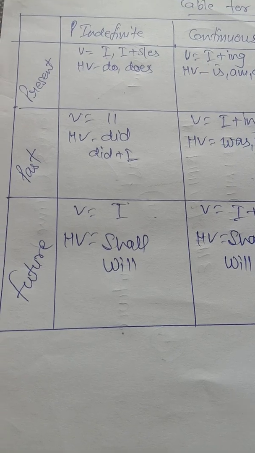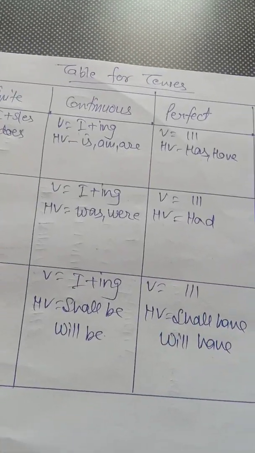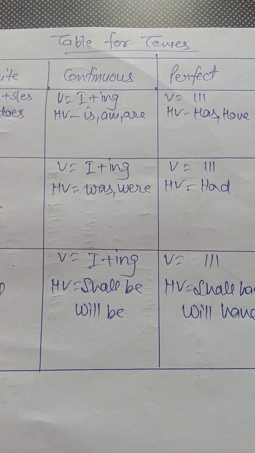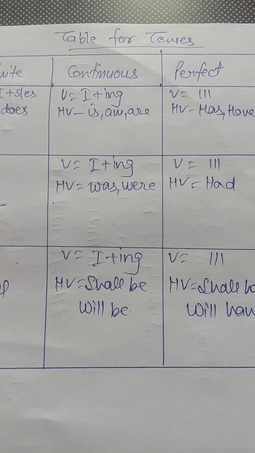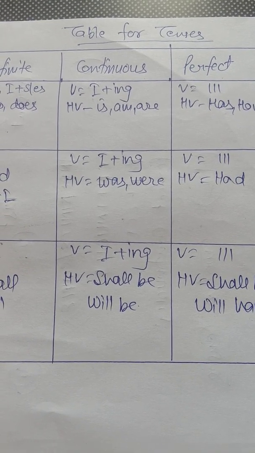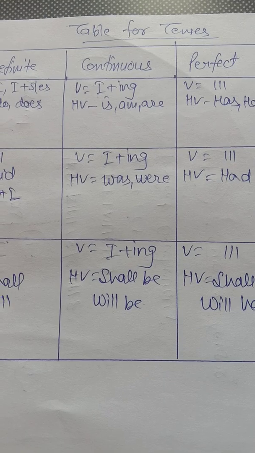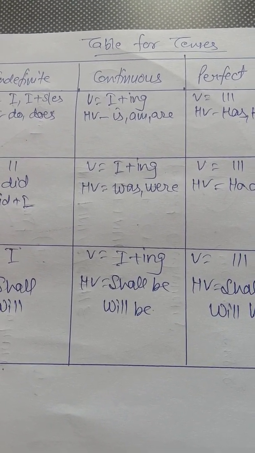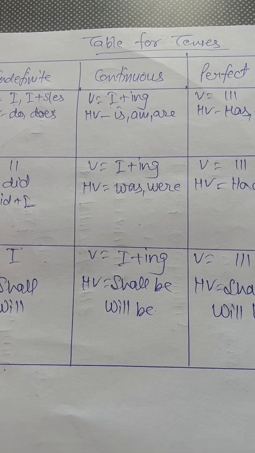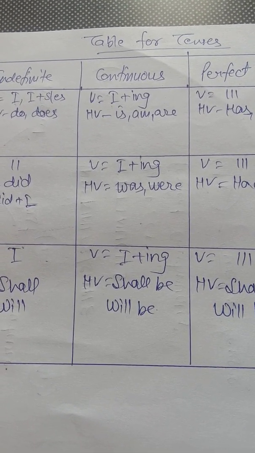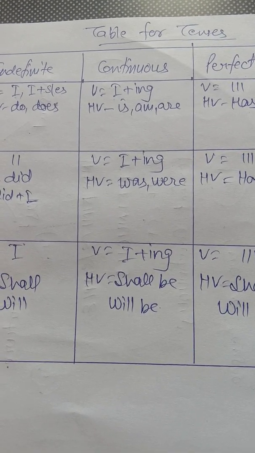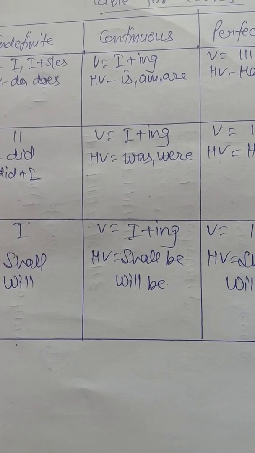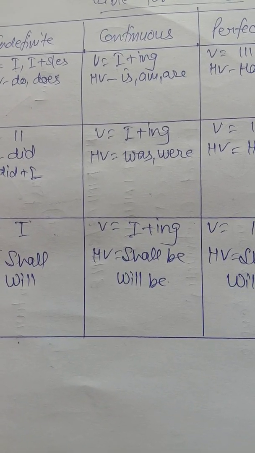So dear students, in order to understand voices and narration we must know tenses. When a sentence of active voice or passive voice is given or direct speech is given in narration, we ought to understand which tense is used in that sentence. So to make the difference, these helping verbs and verbs show the difference between different tenses. Without proper understanding of tenses, voices and narration cannot be converted.